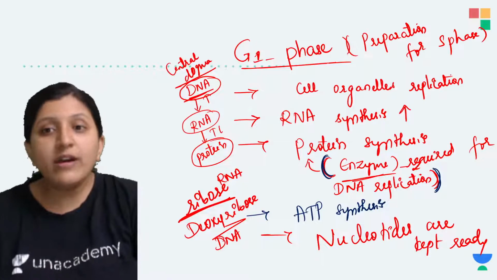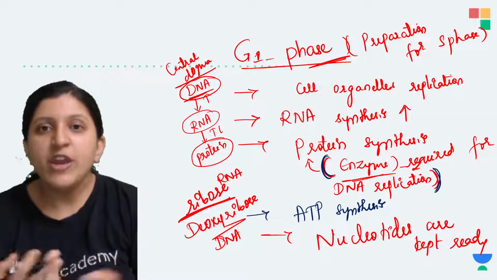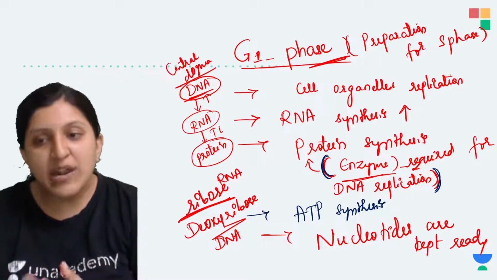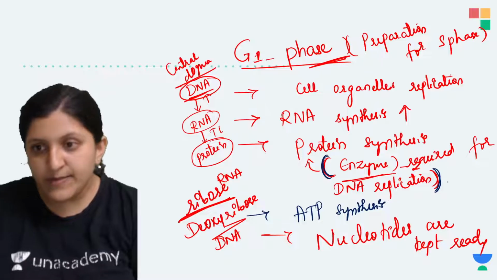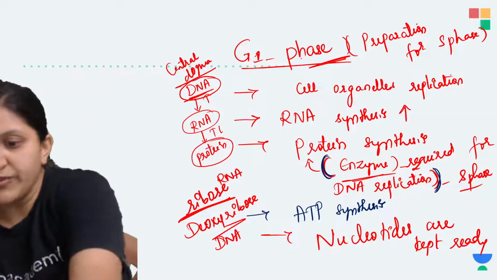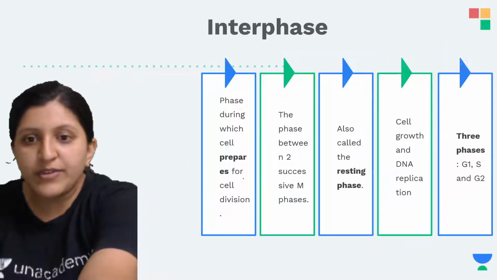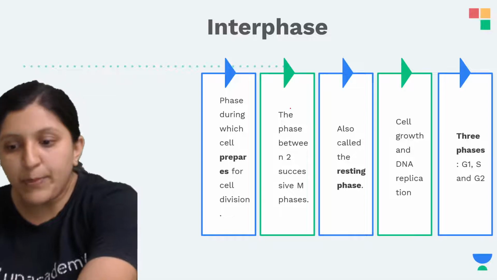Okay, so here in the G1 phase we can see that all the raw materials which are required for the S phase are kept ready here in the G1 phase. Okay, so moving on to the next one, so you can see here interphase. So this is basically a preparation stage itself.